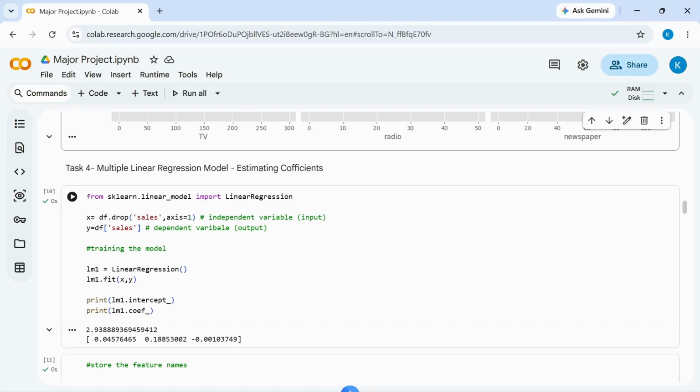Intercept is the predicted sales value when all advertising expenditures are zero. It represents the constant term in the regression equation. Then the display of coefficients. The coefficient indicates how much the predicted sales change when a particular advertising budget increases by 1 unit, while keeping the other variables constant.